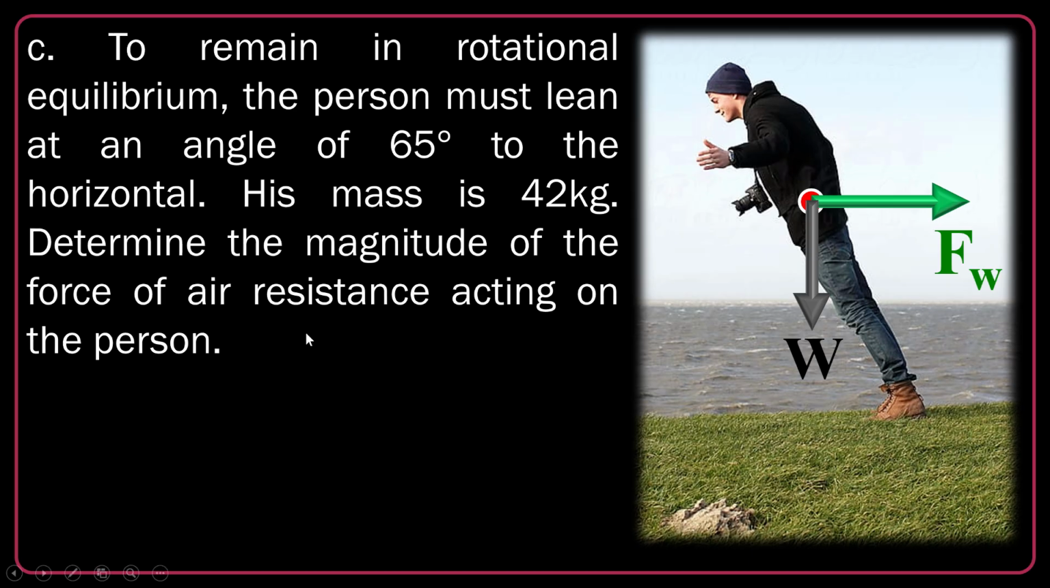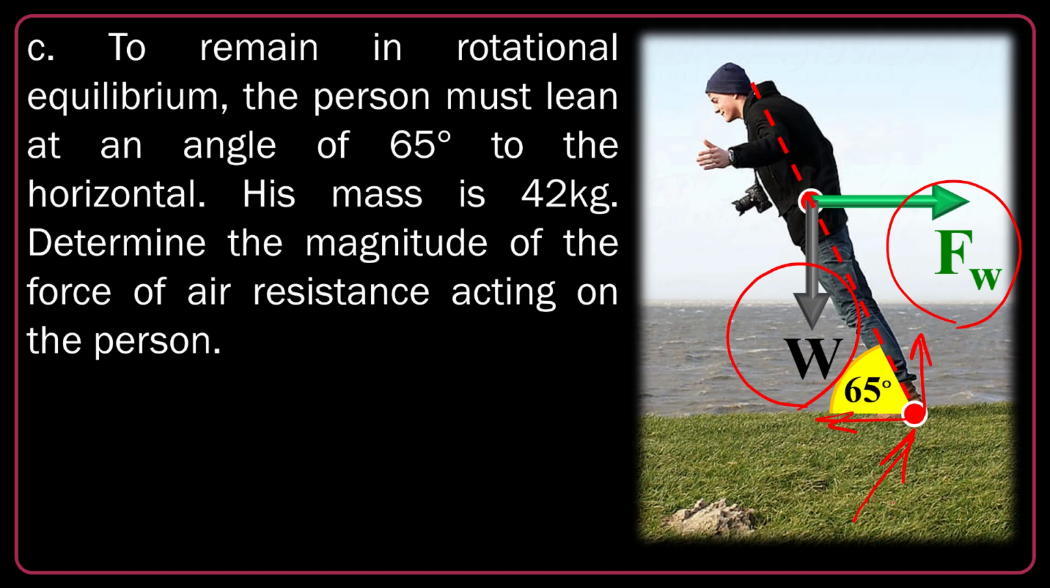Part C, to remain in rotational equilibrium, the person must lean at an angle of 65 degrees to the horizontal. His mass is 42 kg. Determine the magnitude of the force of air resistance acting on the person, the wind force. I'm looking for Fw. Okay, I know the W, but I don't want to include the normal force and also the Fs. So let's say this is the center of rotation. It's the best strategy. If I take this point as the center of rotation, the normal force and also the Fs won't have any active participation in rotational equations. They don't have any torque.